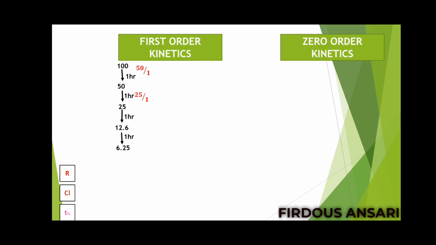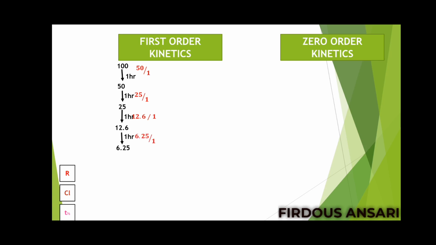So 12.5 should be the plasma concentration, and the amount eliminated is 12.5. So 12.5 by 1, so 12.5 is the rate of elimination. Next, 12.5 is the initial concentration and after 1 hour 6.25 will be the concentration of the drug in the plasma. So 12.5 minus 6.25 gives 6.25 again.